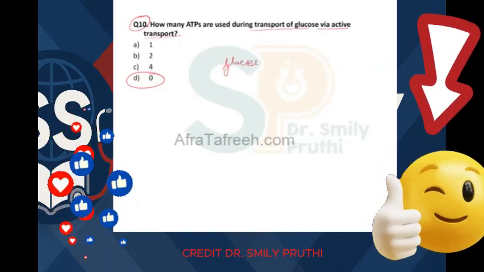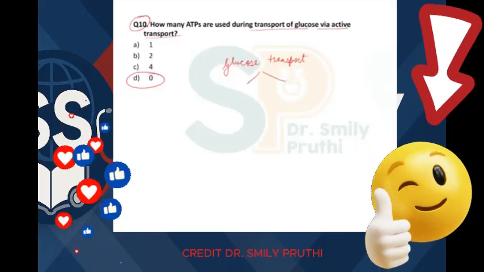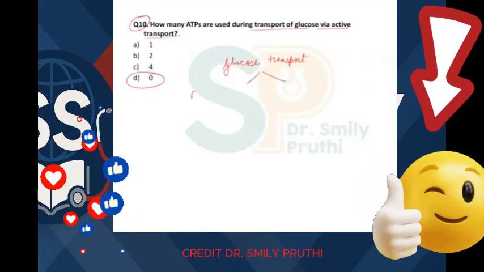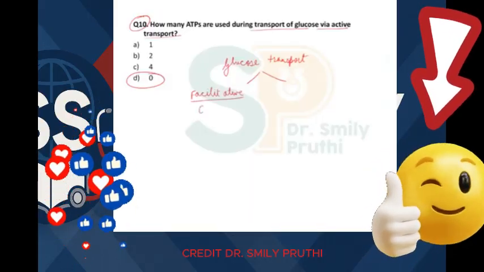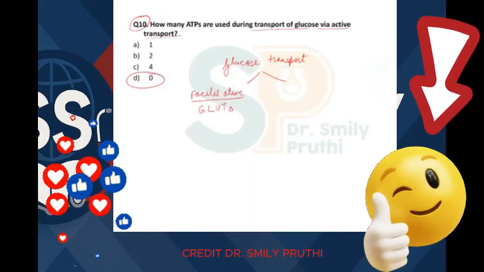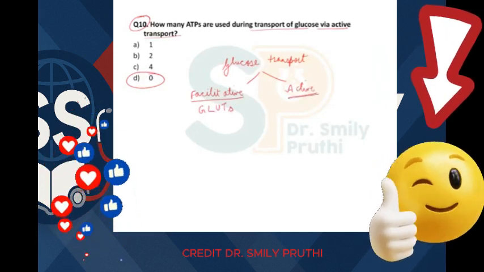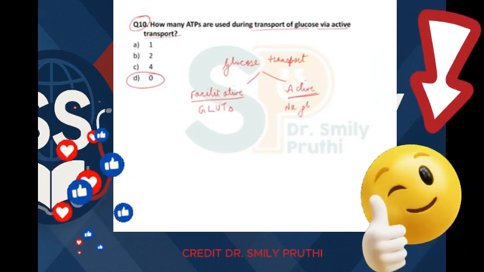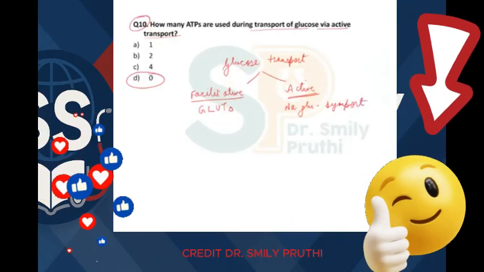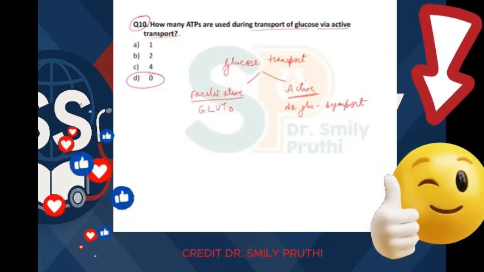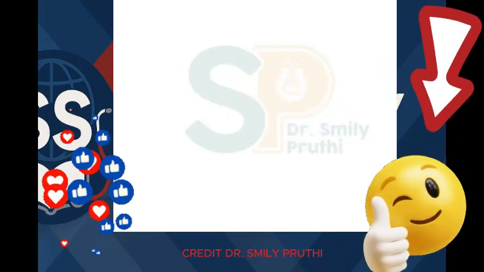So glucose transport is of two types. It is facilitative, which is done with the help of GLUTs, glucose transporters. On the other side, it is active transport, which is sodium glucose symport. Sodium glucose symport, right? Now, first we will do the detail of this active transport.